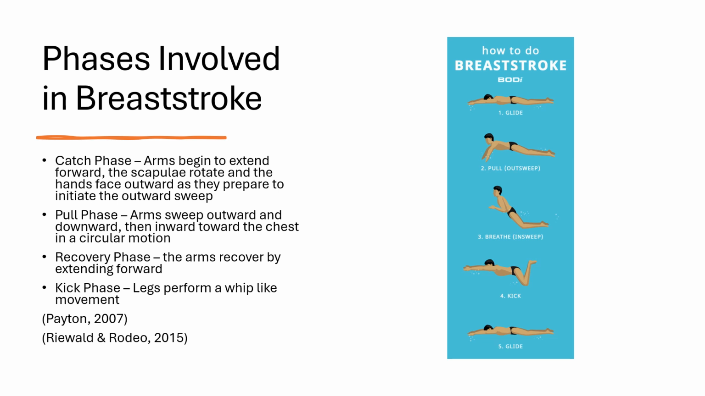Phase 3 is the recovery phase. This involves the humerus, radius, ulna, and scapula. The muscles involved in this phase are the trapezius and rhomboids, scapular retraction, deltoids, shoulder abduction, triceps brachii, elbow extension. The joints involved are the glenohumeral joint, shoulder abduction and external rotation, and the elbow joint, extension.